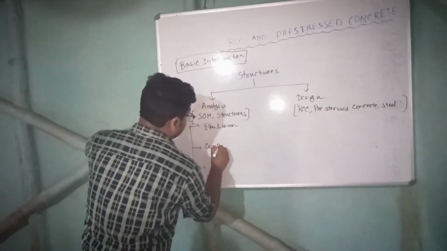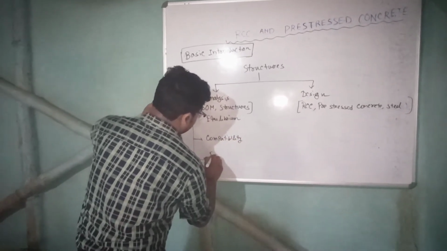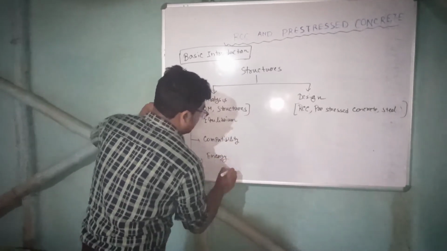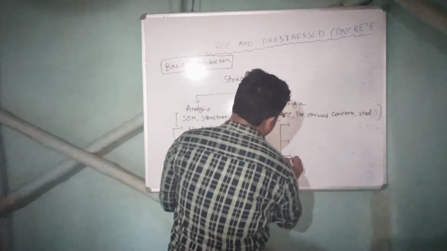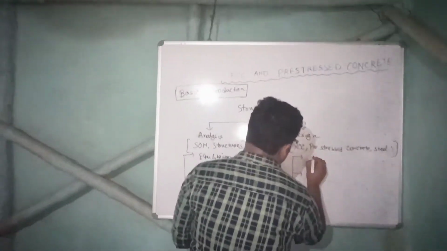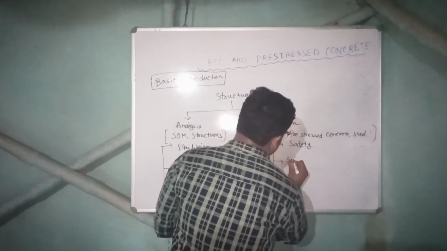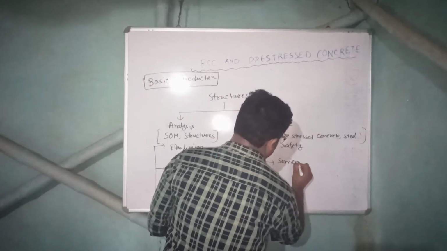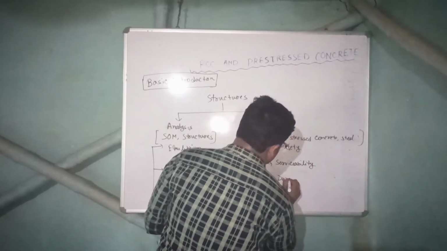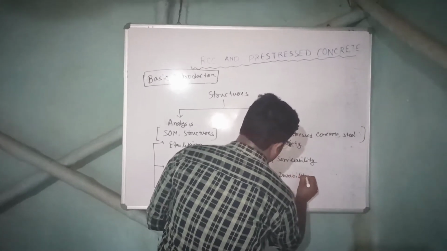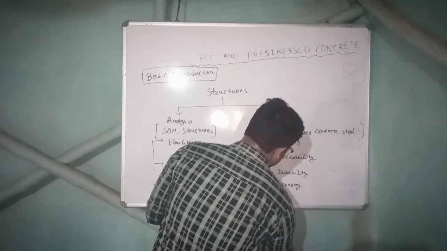In analysis, the three important things are equilibrium equation, compatibility, and third is energy. And in the design aspect, the 5 most important things are safety, serviceability, durability, economy, and aesthetics.